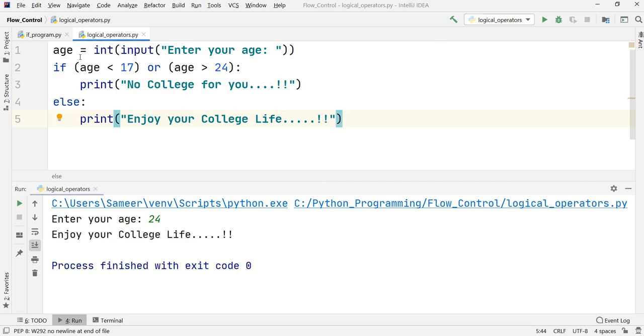Okay, and one more thing, I have put parentheses around the conditions. Parentheses are optional. You may or may not put them, but I recommend you do that because it will avoid confusion, as well as specifically tell which things you want to do in that particular condition. Right now the condition is very simple, but as conditions become more complex, it is very important to put parentheses around them. Okay, so I think you have understood the very important concept of logical operators in the Python language, and I will see you in the next video.